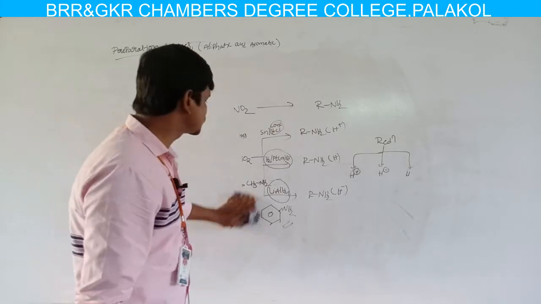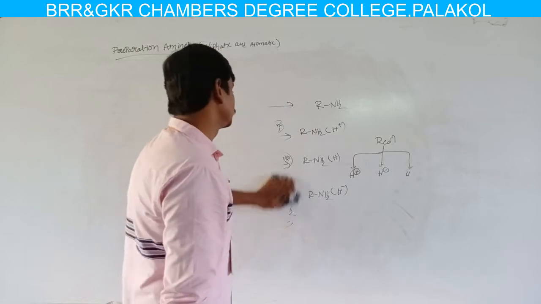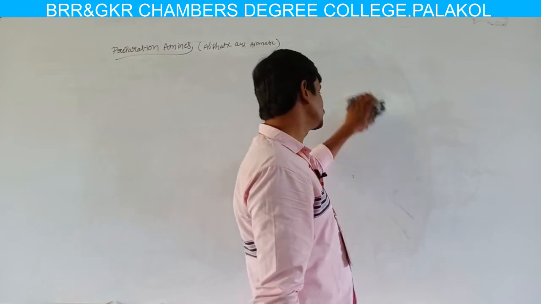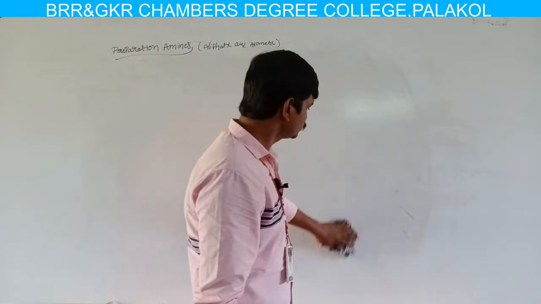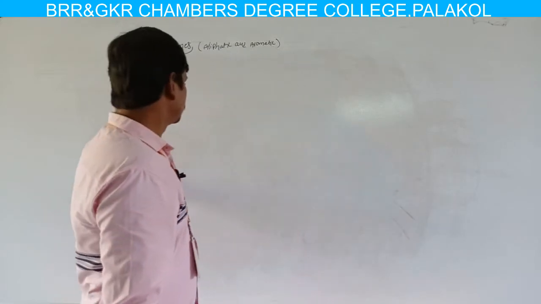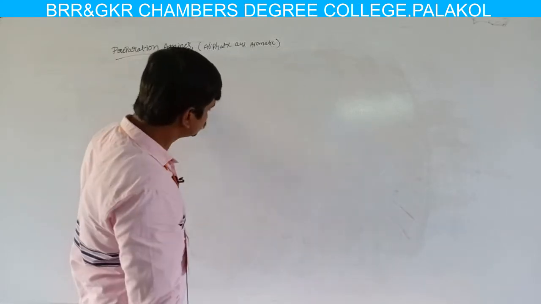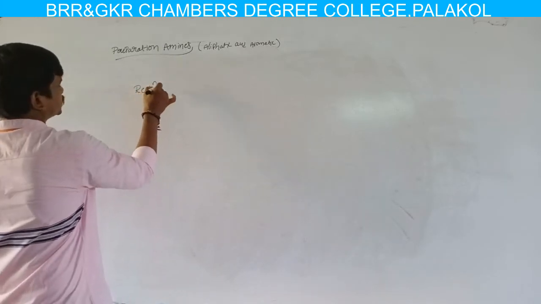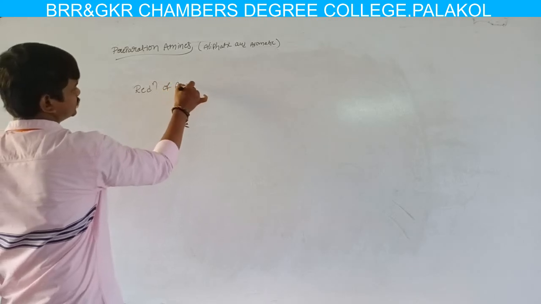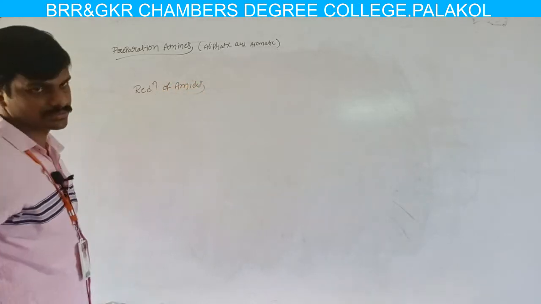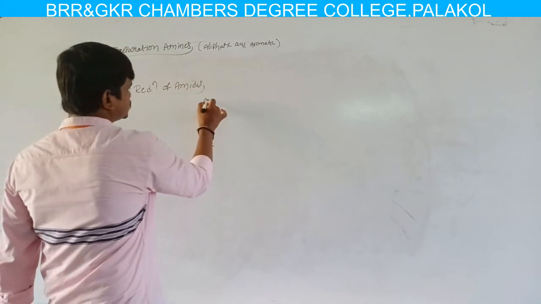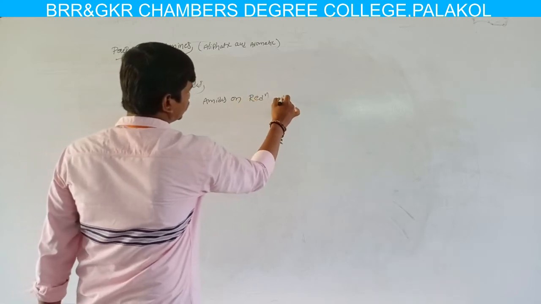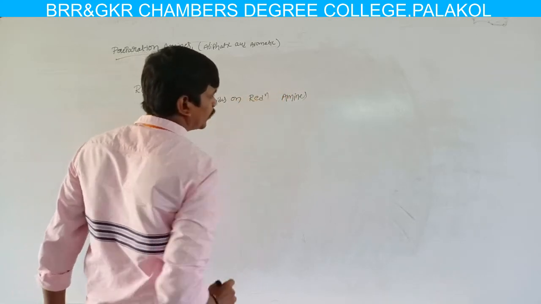Now we are moving to the next method, which is also a reduction reaction, but in this reduction reaction we take amides. In the last method, we took nitrohydrocarbons to amines. In the next method, reduction of amides: amides on reduction reaction give amines.